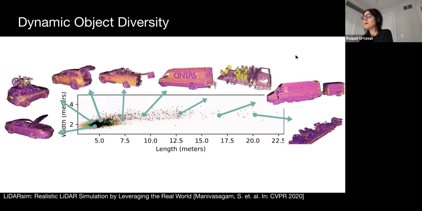Leveraging real-world data allows us to inject the diversity of objects seen in the real world into LiDAR sim. From left to right, we can see cars with open hoods or trunks, bicycles on top of the car, flatbed trucks with construction cones, and trailers with extended cars. Making sure we can detect these rare objects as vehicles is important, and by leveraging real data, we can simulate more situations that are in the long tail. You often don't see this diversity from other 3D assets or CAD model datasets.